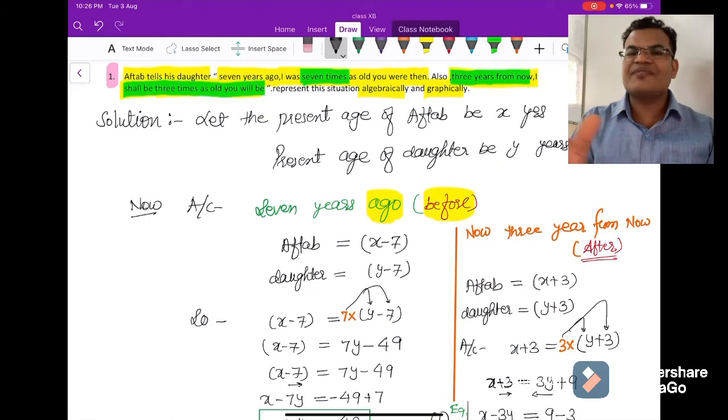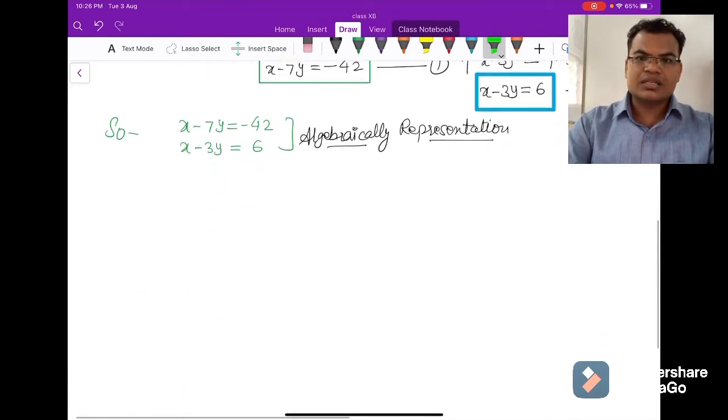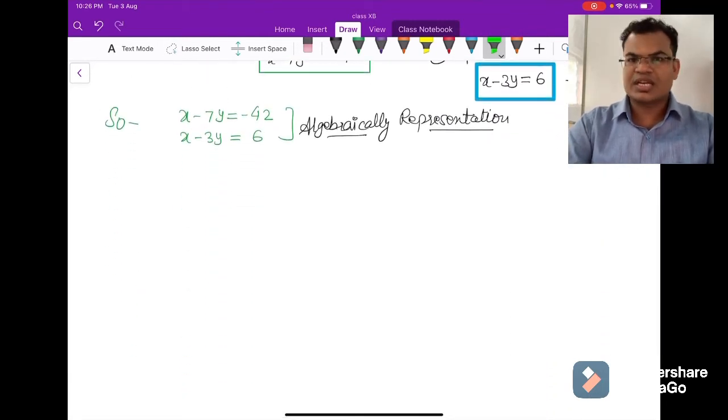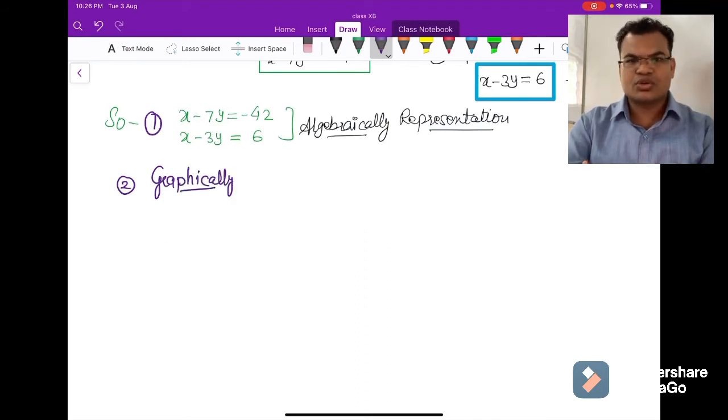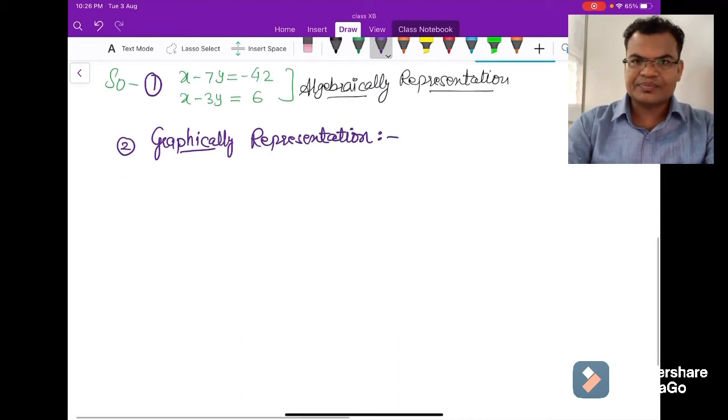Now he has also asked for graphical representation, or you can say just solve this graphically. So how will you represent this graphically? Simple, you have to draw the graph. Both the equations are with you. You will write down these 2 equations, make the solutions and just do it. So the second part remaining here is the graphical representation. We'll draw the graph, and after drawing the graph, this will be completed, right? So let's move to the second part, the graphical representation.